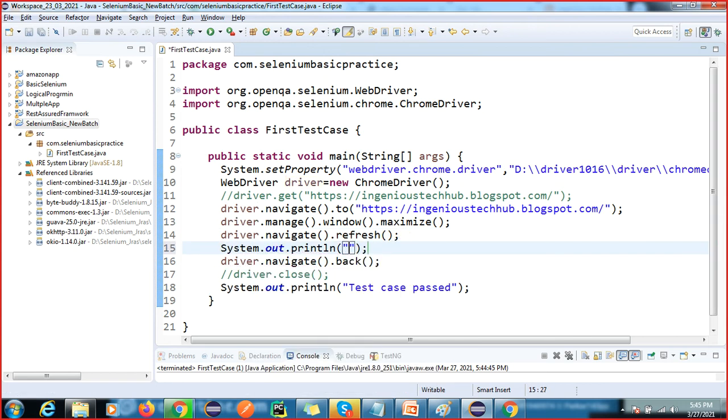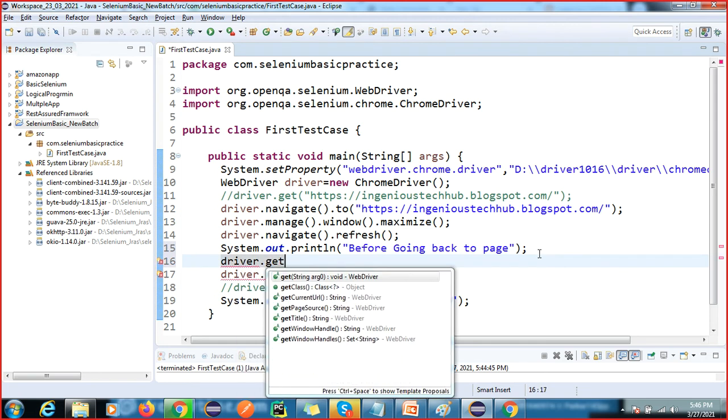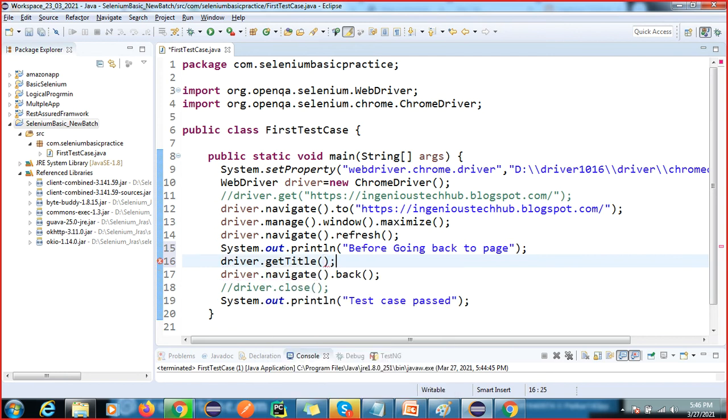Before going back, I want to capture the title of the page. So we have the method driver dot get title. This is your string, the title before going back.